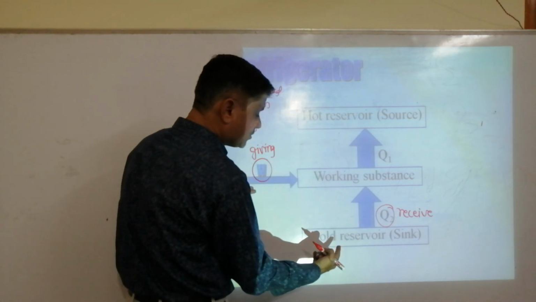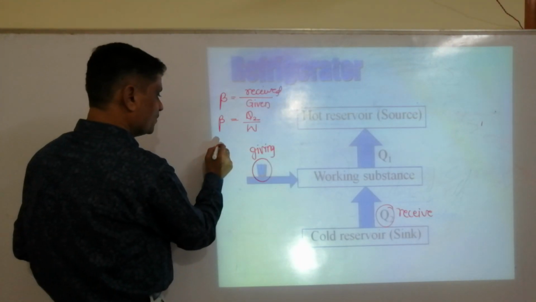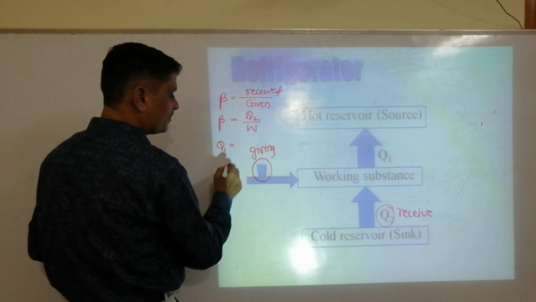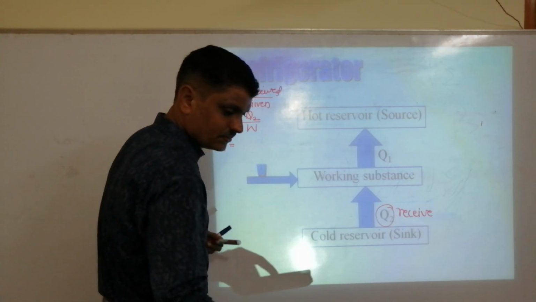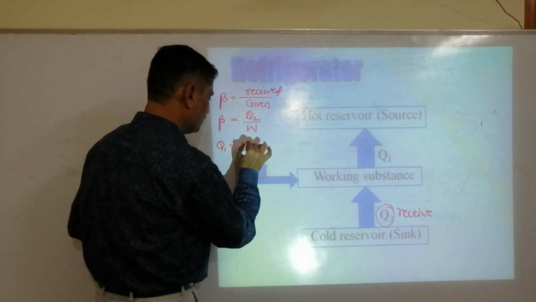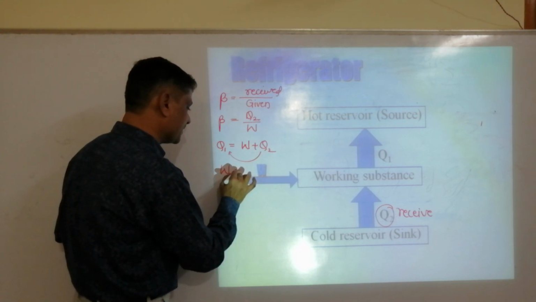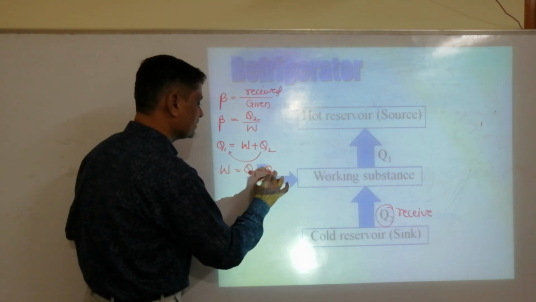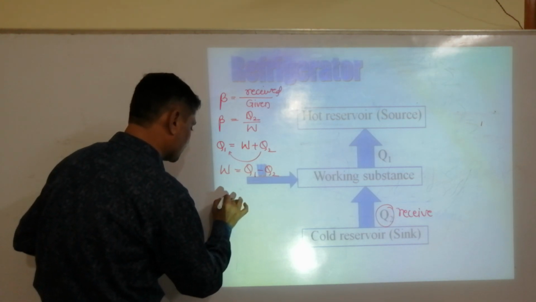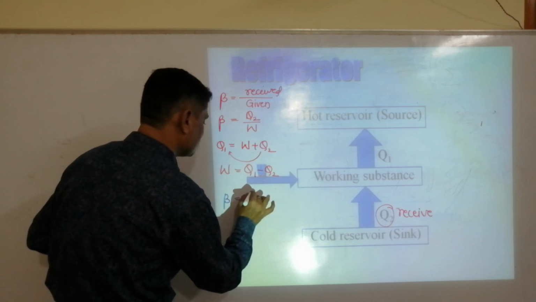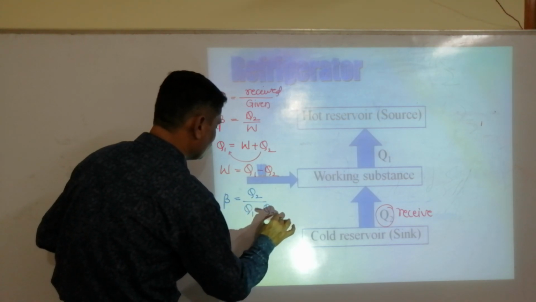According to the law of conservation of energy, look here, these two are incoming and this is outgoing. So outgoing is equal to the sum of the incomings, that is Q1 is equal to W plus Q2. If you send Q2 across, W can be written as Q1 minus Q2. So the coefficient of performance can be written as Q2 divided by Q1 minus Q2.